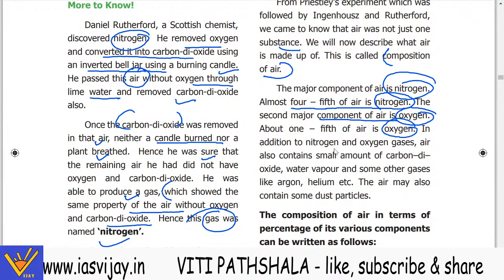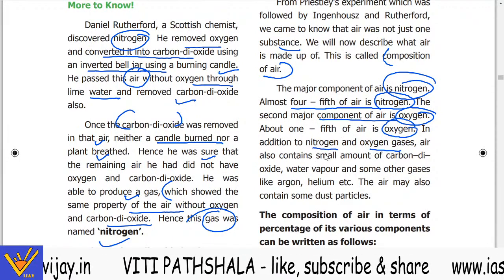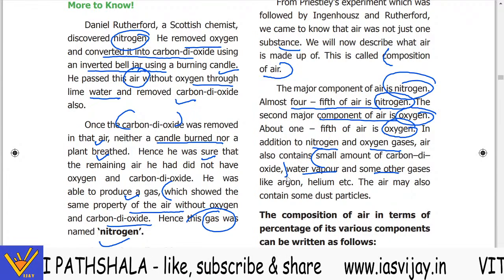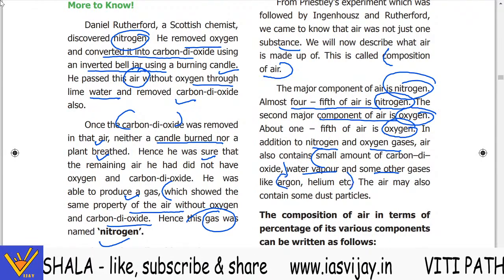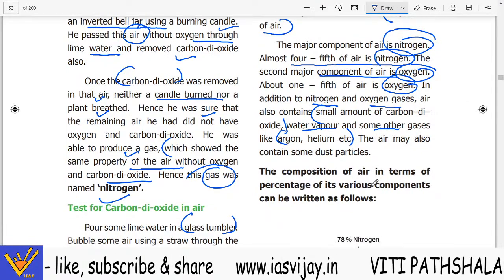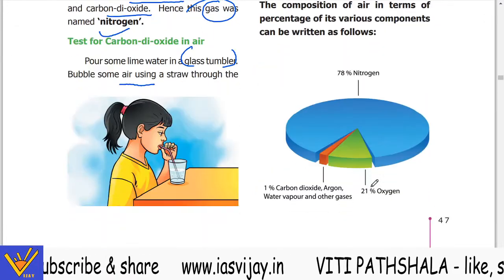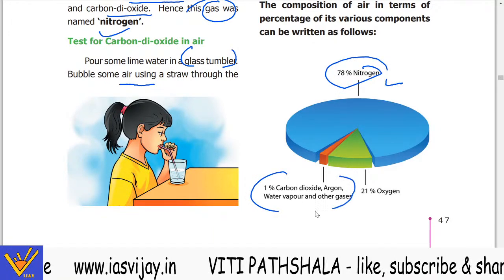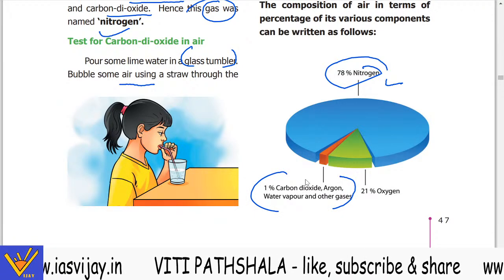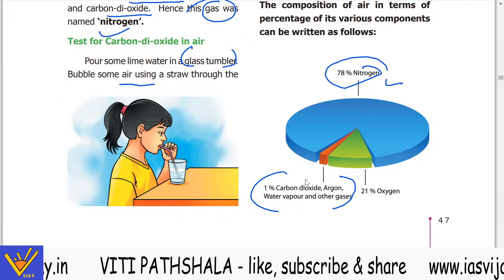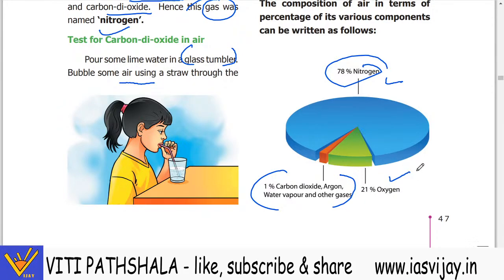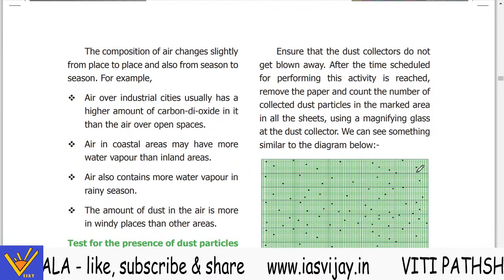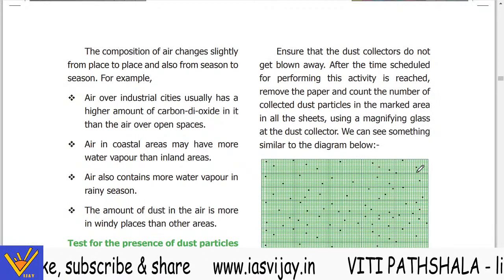In addition to the nitrogen and oxygen gases, air also contains small amounts of carbon dioxide, water vapor, and some other gases like argon, helium, etc. The air may also contain some dust particles. So in the composition of the air, 78% you will find nitrogen, less than 1% carbon dioxide, argon, water vapor, and other gases, and 21% is oxygen in our environment. Now the composition of the air changes slightly from place to place and also from season to season.